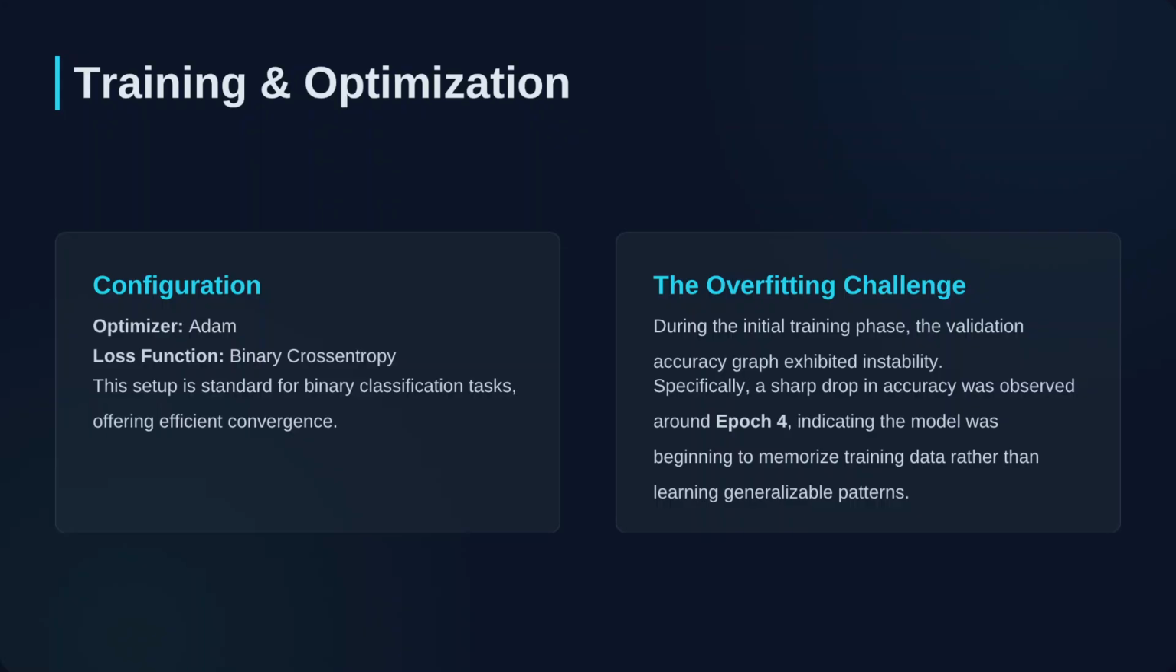However, we hit a hurdle. During our initial training runs, we noticed a problem around Epoch 4. The model started memorizing the training data instead of learning patterns, a classic case of overfitting. We needed a way to stop this degradation.